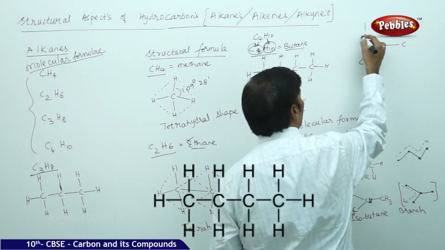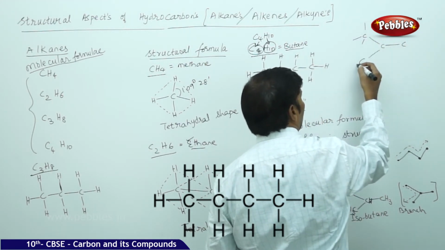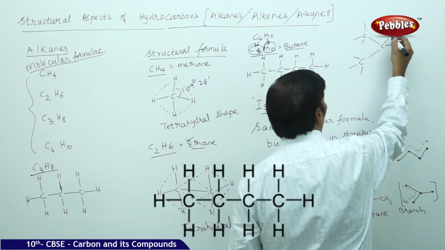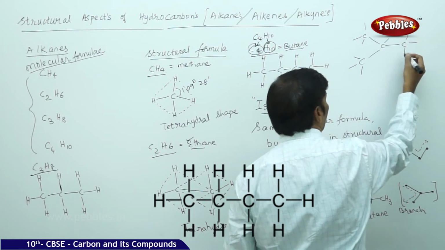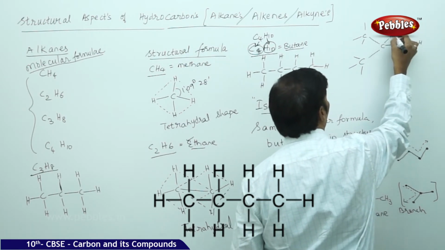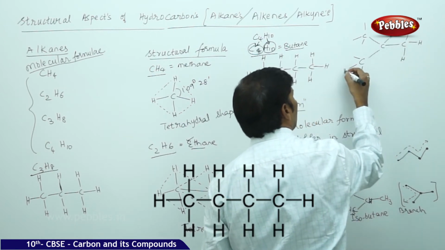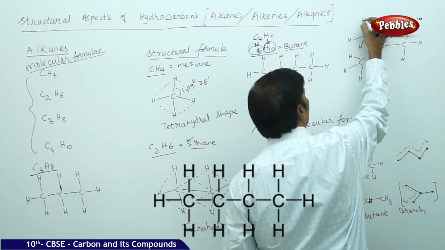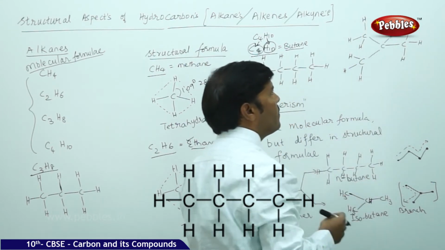Again 1, 2, 3. Here only 3 bonds are there. So 1, 2, 3 hydrogens, 4, 5, 6, 7, 8, 9, 10. This is isobutane.